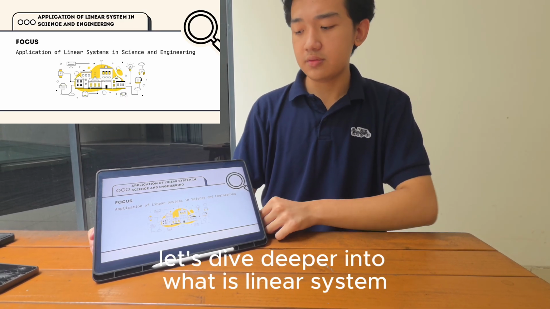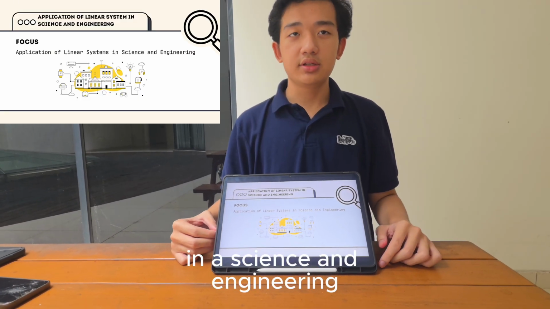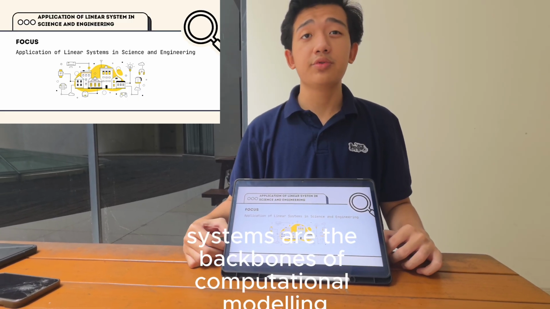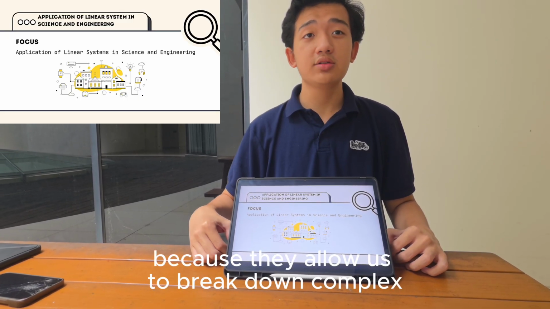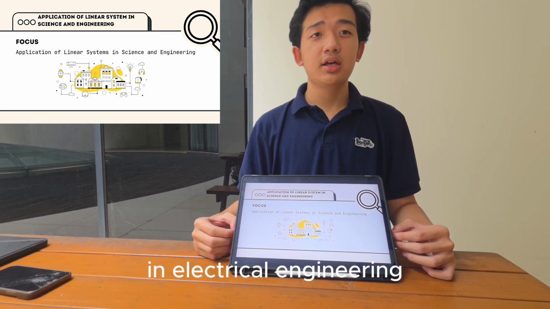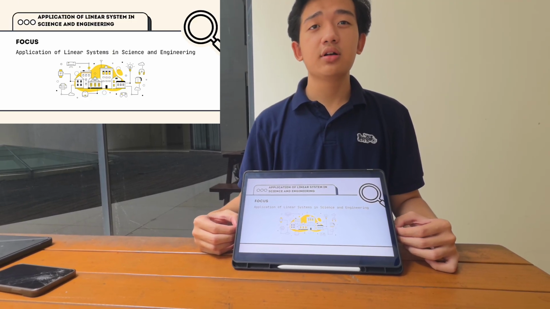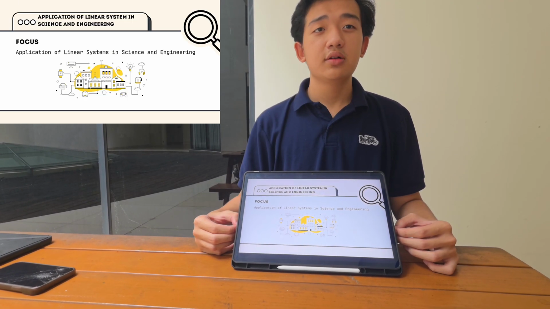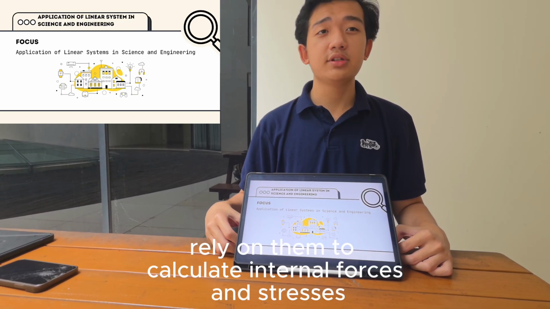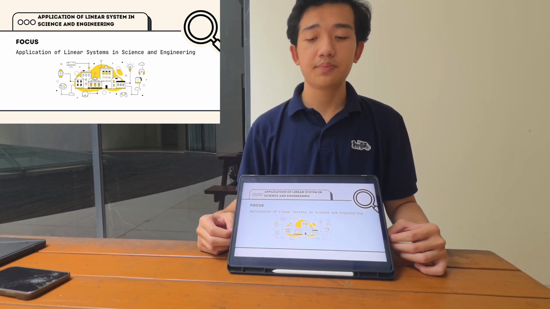Let's dive deeper into what a linear system is in science and engineering. In science and engineering, linear systems are the backbone of computational modeling because they allow us to break down complex real-world systems into predictable matrix equations. In electrical engineering, they are used to solve for unknown currents and voltages across complex circuit networks, while civil and mechanical engineering rely on them to calculate internal forces and stresses in structures like bridges and to ensure stability.